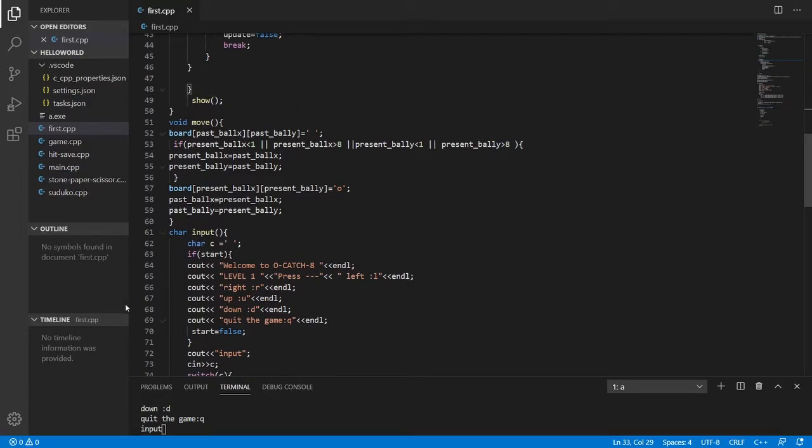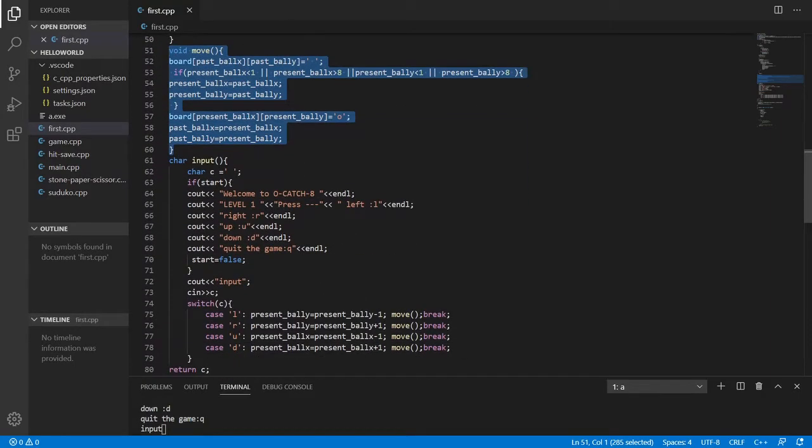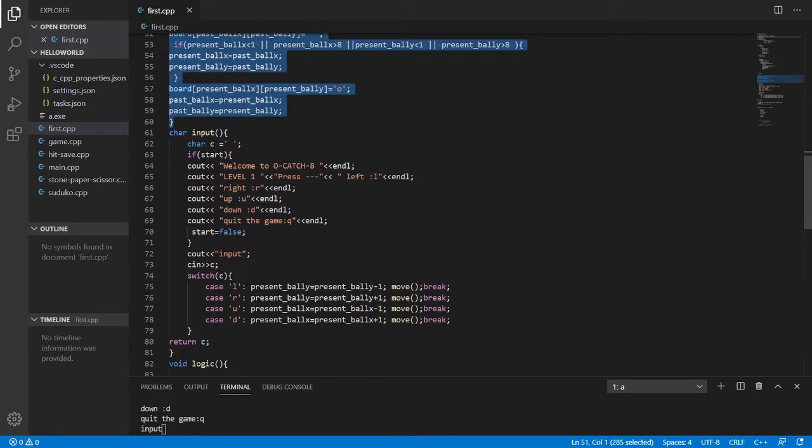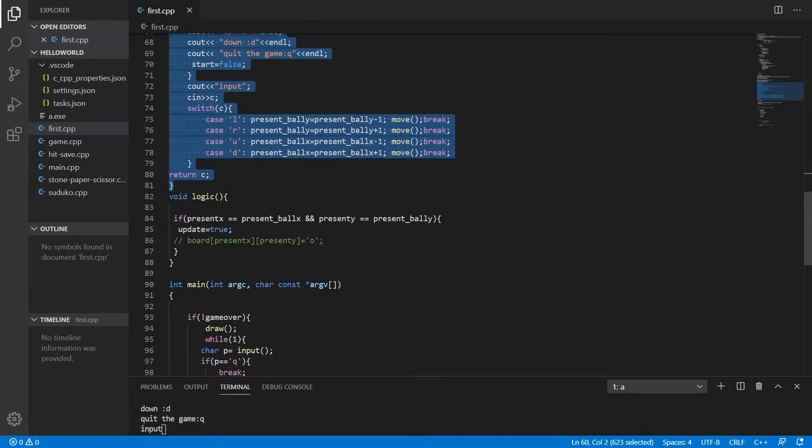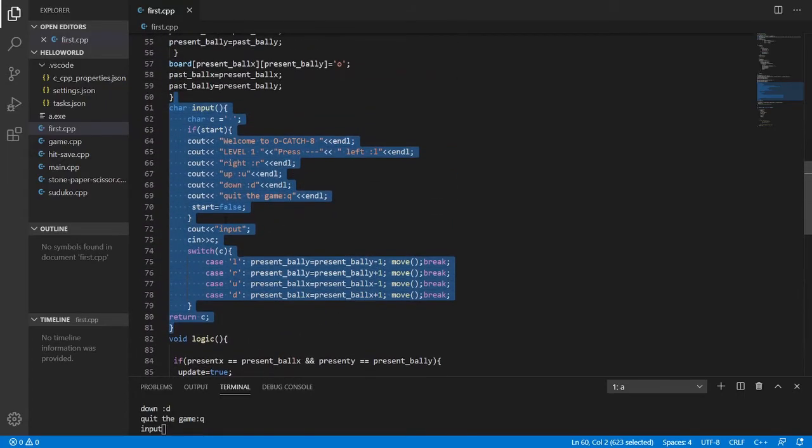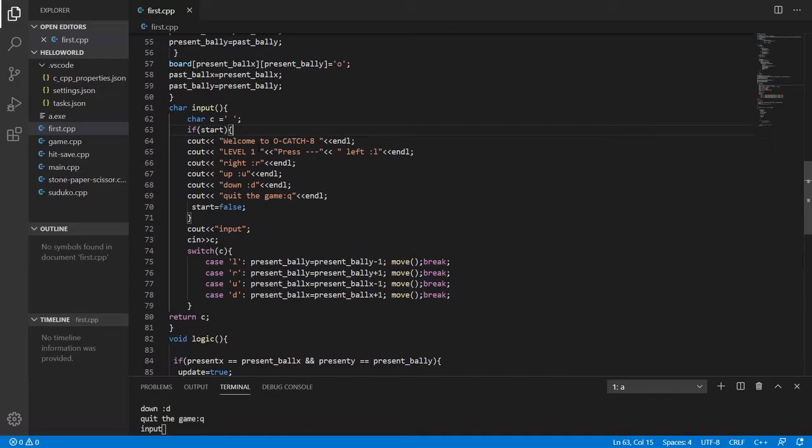So all these are functions, and this has made it easy to debug also. If there is some error, I can look function wise what the error is. That's why I have used functions. So there is a function of input, there is a function of logic. Now let's start with the function input. The important thing here is that I have used char input because I want to see what my input is. In the other functions I have just written void because I do not wish to take any value from the function, but in input I want the value.